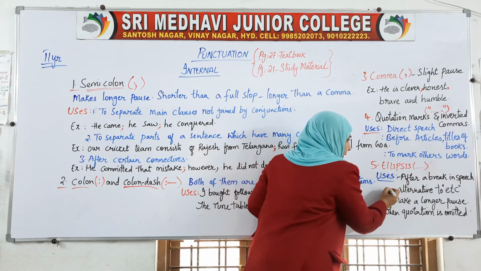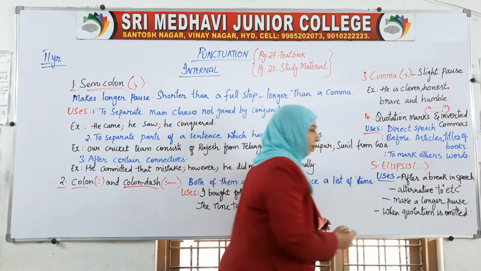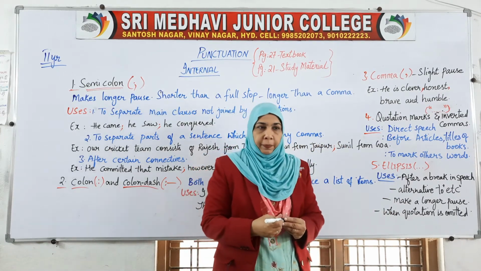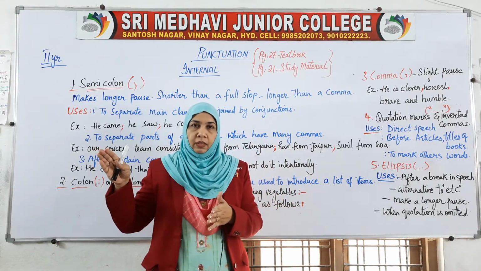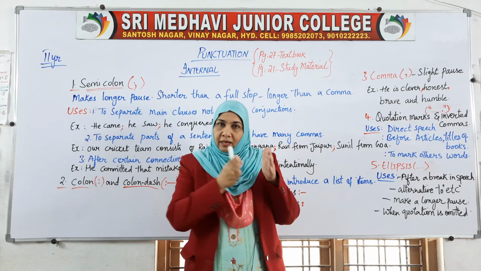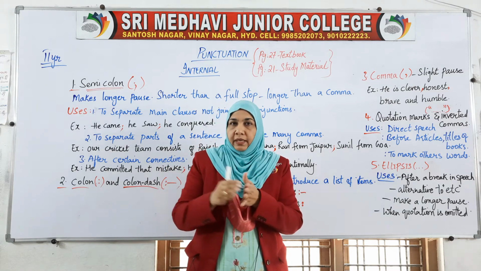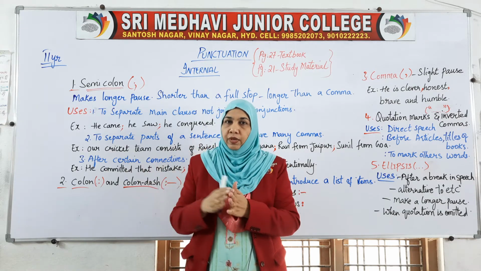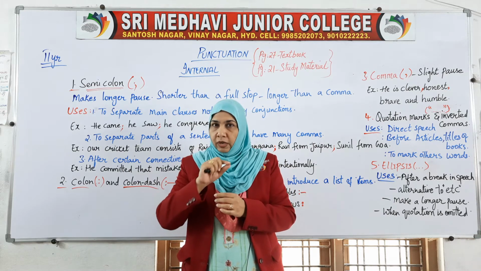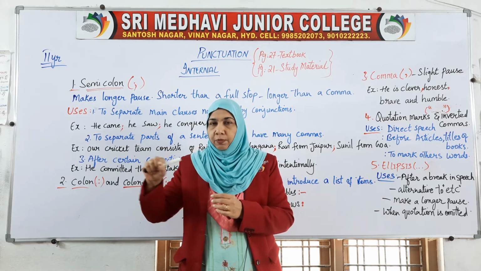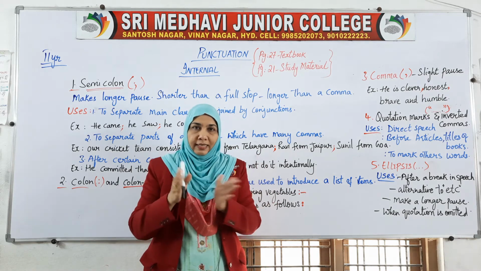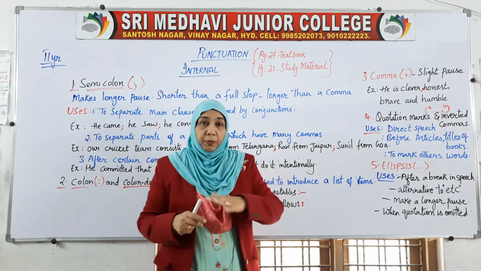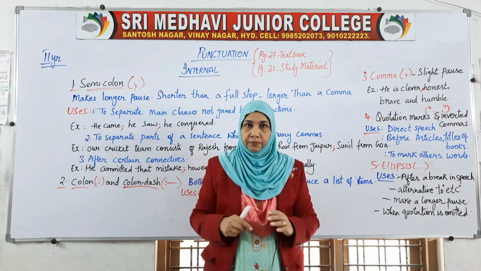The next is an alternative to etc. When we know there are a lot of things to say, and we don't want to end up saying etc, etc, etc., then after writing two or three things, we can put the dots, only two or three dots, to make sure people understand that it continues.